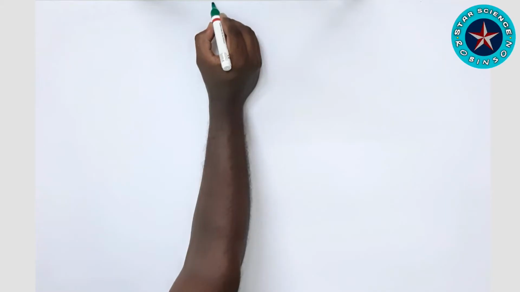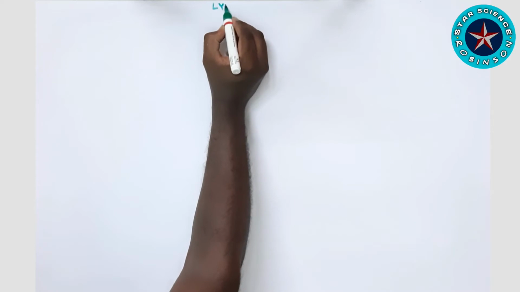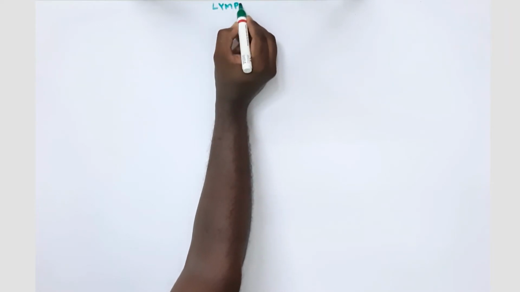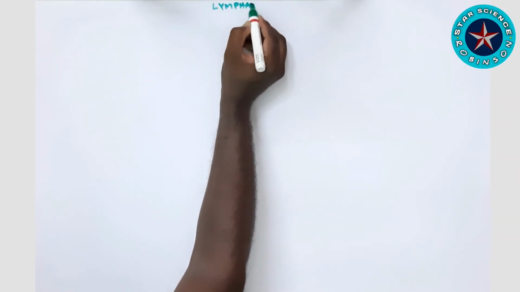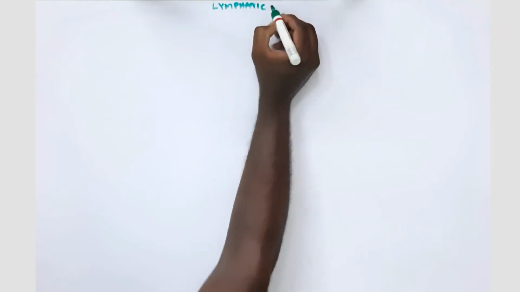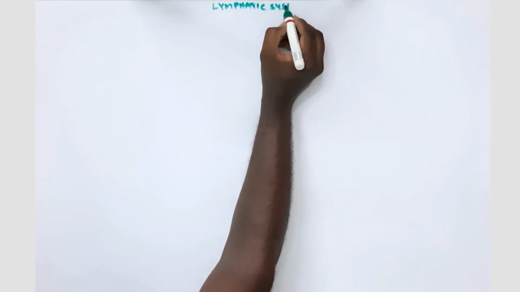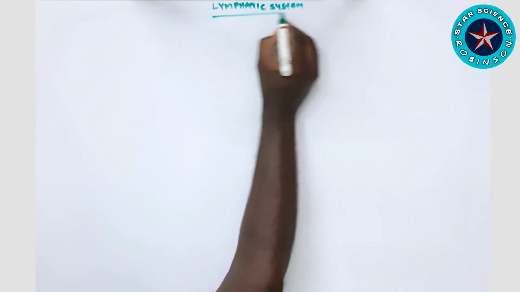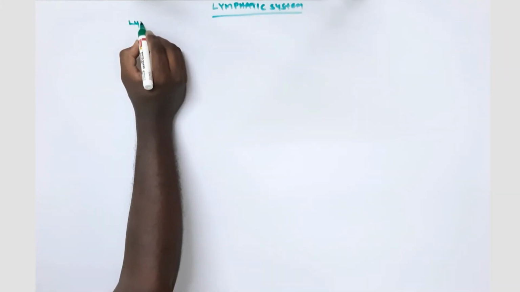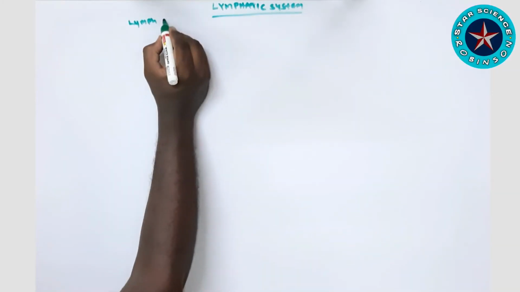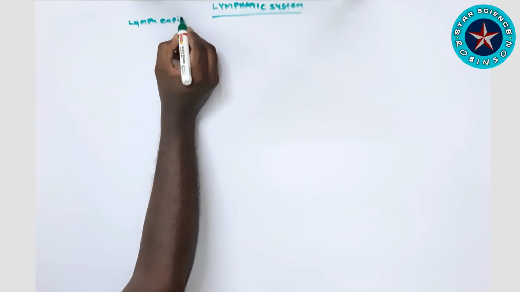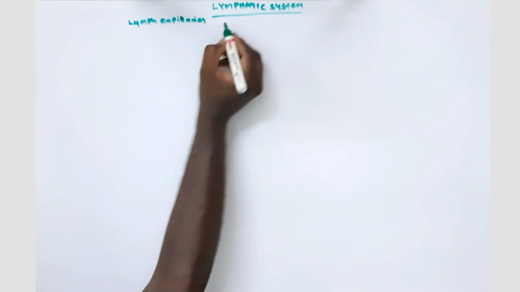Let's get into the topic: the lymphatic system. Now we are going to discuss the lymphatic system. First we have to know what lymph capillaries are, and then lymph vessels, lymph nodes, lymph ducts and lymph circulation.